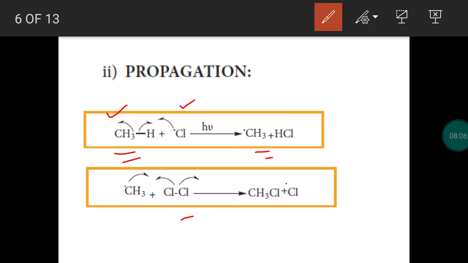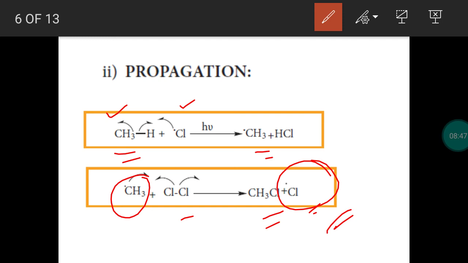The formed methyl free radical will attack one more neutral chlorine molecule due to the homolytic fission. Chlorine free radical will be formed. So methyl free radical and one chlorine free radical will form the product methyl chloride. One more free radical is produced, and this creates a chain reaction. The produced chlorine free radical will attack one more substrate methane. Again a methyl free radical and a chlorine free radical will be formed. The chain is multiplied. The chain reaction is taking place. So we will get more and more free radicals as well as the product methyl chloride.